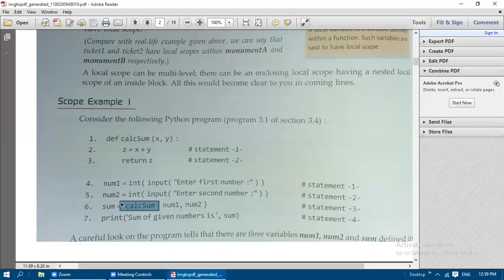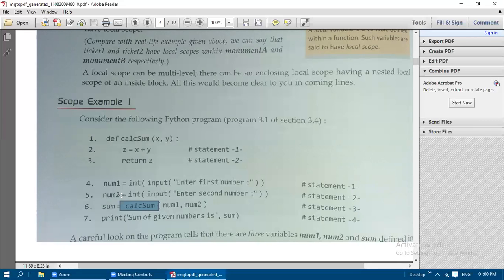Small x and capital X are different. If you assign a value for small x and print capital X, then if something was already assigned for capital X, that value will get printed. But whatever we have assigned for small x will not get printed for capital X. So there is a difference between small x and capital X. Python will differentiate the two.